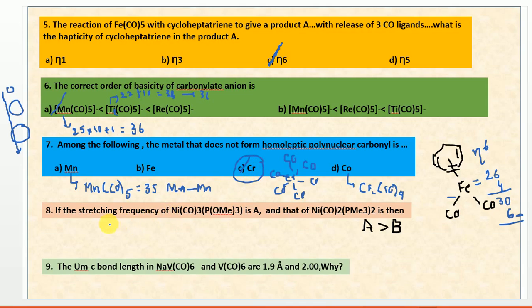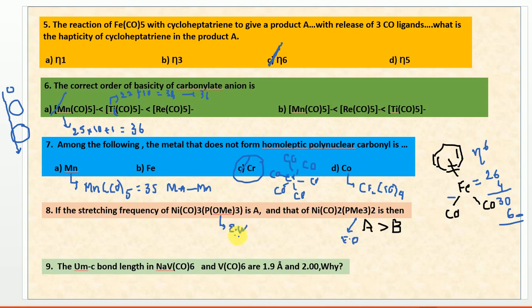The next one: the stretching frequency of the trimethoxyphosphine tricarbonyl nickel is A, and the stretching frequency of the bis(trimethylphosphine) dicarbonyl nickel is what they have given. Here trimethoxyphosphine is an electron withdrawing group and trimethylphosphine is electron donating.